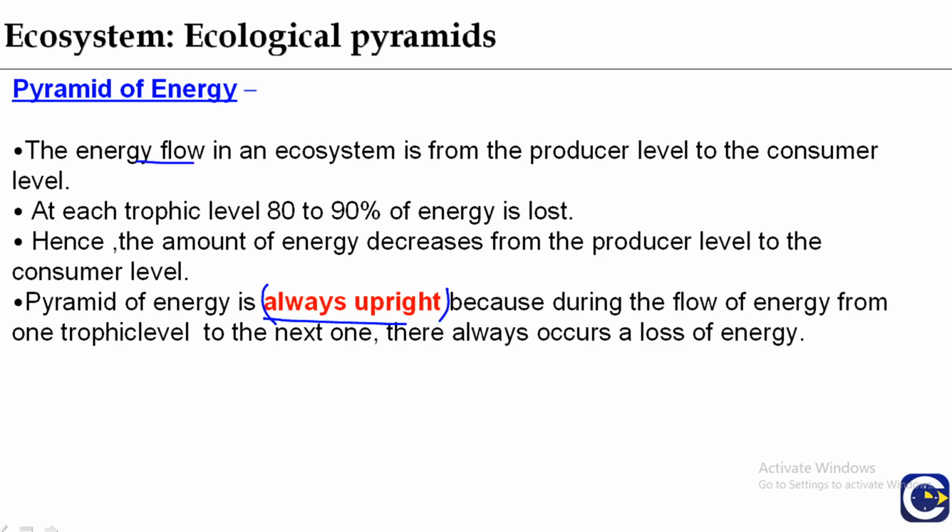The energy flow in ecosystem is unidirectional, from the producer level to the consumer level. At each trophic level, 80 to 90% of the energy is released. If we see a food chain, here are the plants, here are the primary consumers.